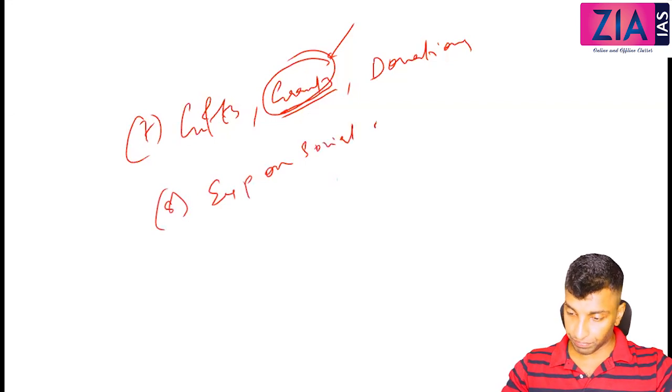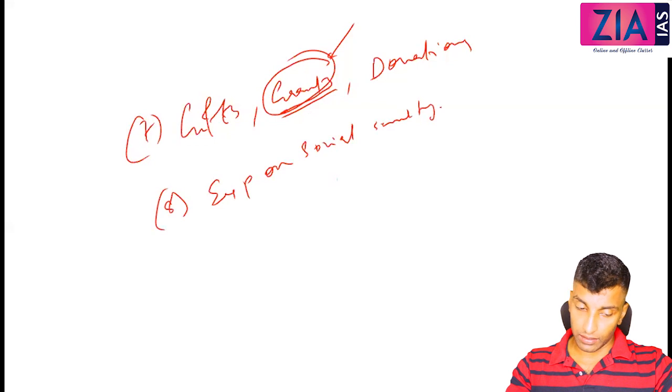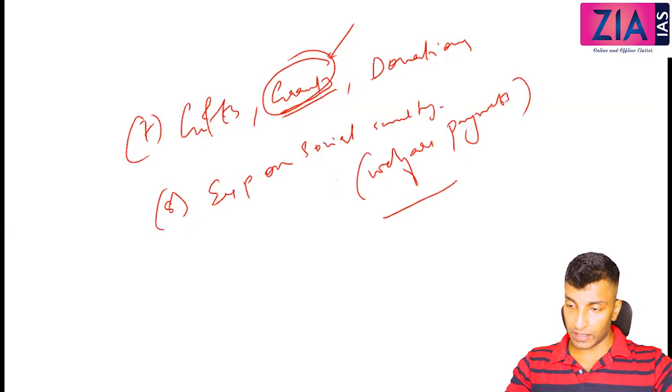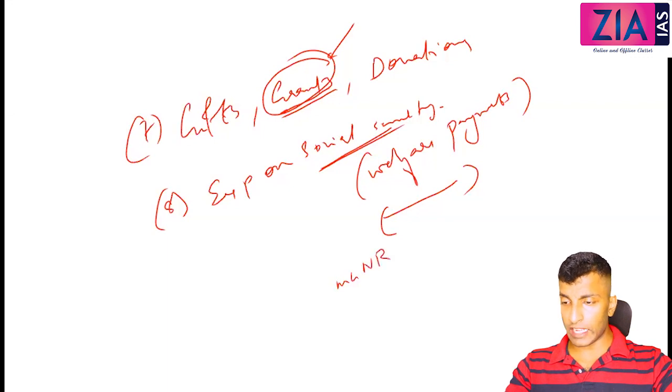Okay. So one more you can write here. 8, expenditure on social security. So here all the welfare payments, like old age pension, scholarship, etc. All these are coming under this. All the expenditure on social.